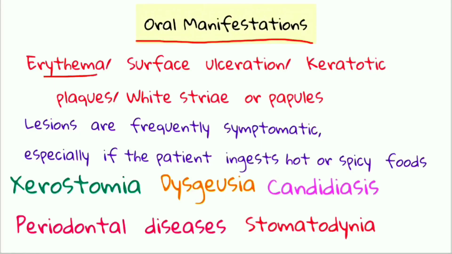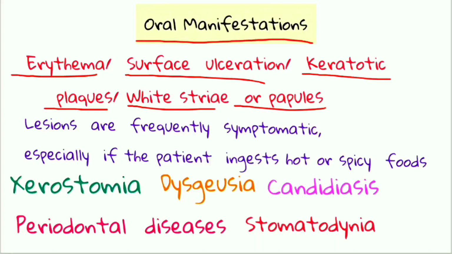Here erythema, surface ulceration, keratotic plaques and white striae or papules are usually seen. The lesions are frequently symptomatic, especially if the patient ingests hot or spicy food, as the lesion is present in the oral cavity. Whenever we take hot or spicy food, it stimulates them, leading to pain or a burning sensation.